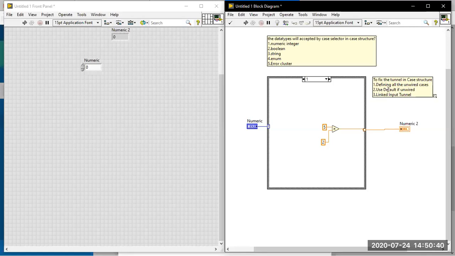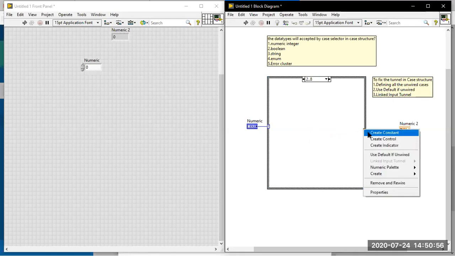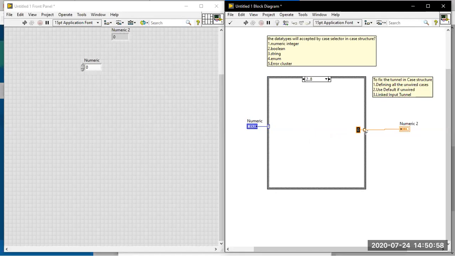I will go with the first method. If you are defining all the unwired cases, this case is defined properly and this one is also defined properly. Now I am going for the next case. If the case value is from 2 to 8, right click and create a constant; this also defines the case. I am giving the value 9, and here I am getting white space, so I create a constant with -5.